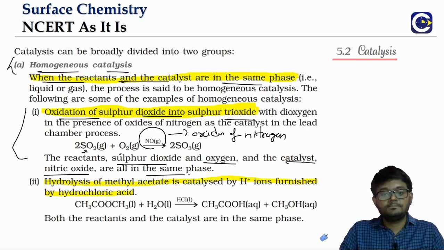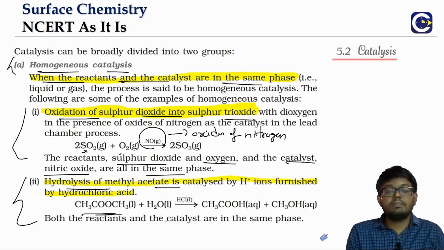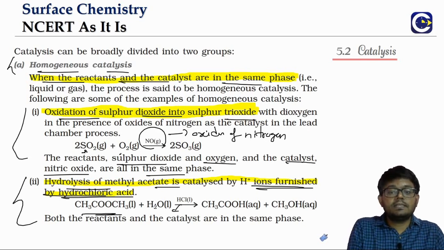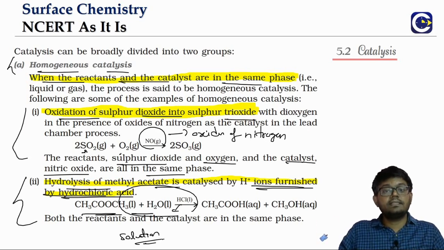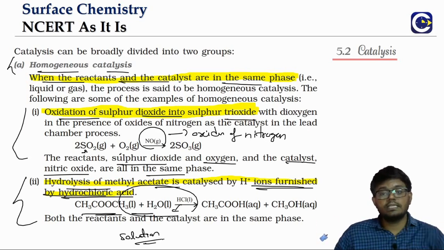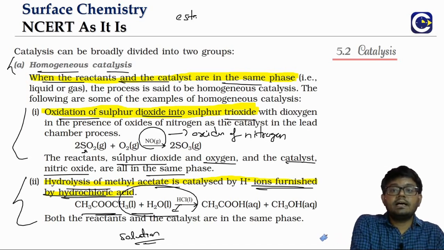So we call it what? Homogeneous catalysis. Even if you look at the hydrolysis of ester methyl acetate, it is catalyzed by the H plus ions coming from the acid. From the HCl, the H plus ions released by the acid will catalyze the hydrolysis of the ester. You see here, all of them are in aqueous solution. They are in the same phase. That is the reason why we also call it homogeneous catalysis.